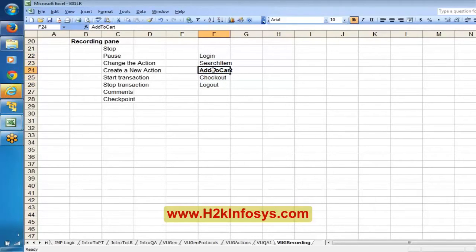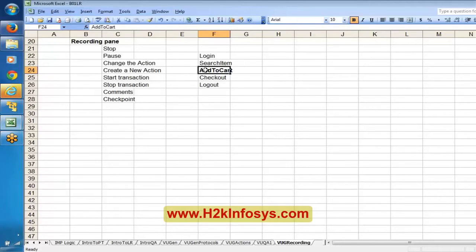Now in this case, instead of recording all these things, you can simply open the application in the recording mode. Once the application is open, you can click on the pause button and navigate till add to cart. Then, for the add to cart functionality, you can remove the pause and start recording, so that you record only the add to cart functionality. It's just a kind of tip I'm saying.